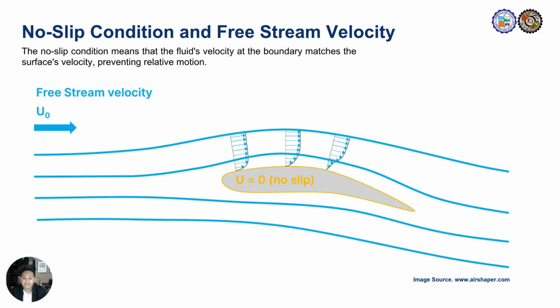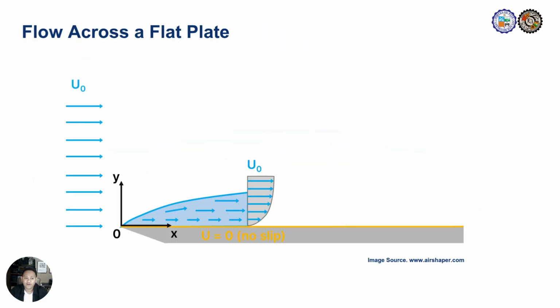No-slip condition. This argues that regardless of the smoothness of an object's surface, air will consistently adhere to it, indicating that the velocity at the surface is always zero. Conversely, the free stream velocity refers to the speed of undisturbed air located at a considerable distance from the object. To comprehend the phenomena occurring between these two extremes, we shall examine the flow over a flat plate. So this is the figure of a flow across a flat plate.